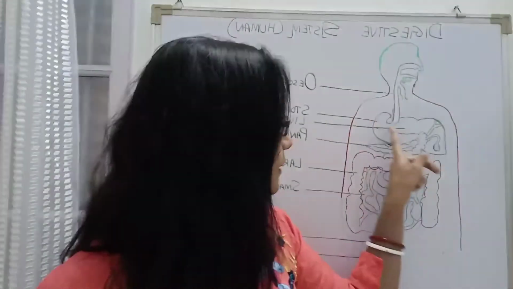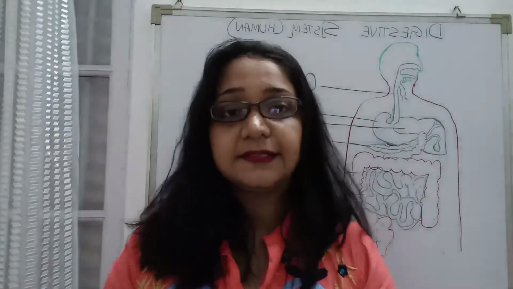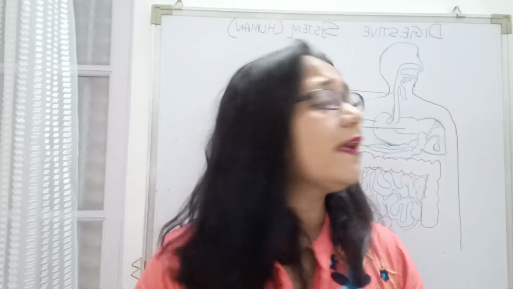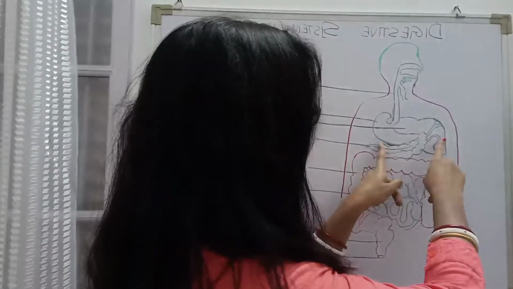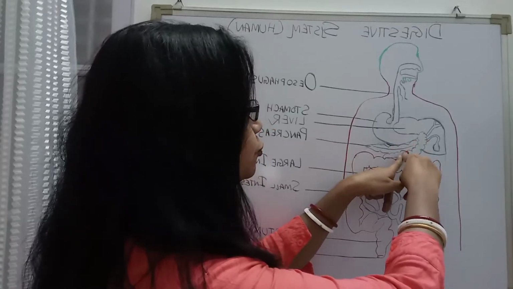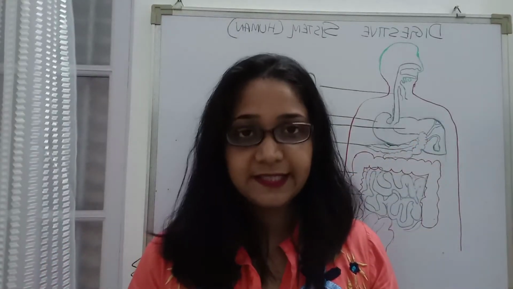Another organ is the pancreas. Now the pancreas is also a gland, so it will also produce the pancreatic juice. Both the bile juice and the pancreatic juice will come together into this small intestine.